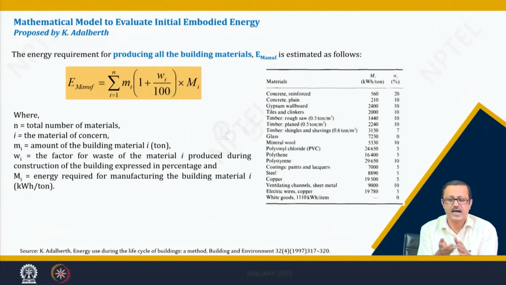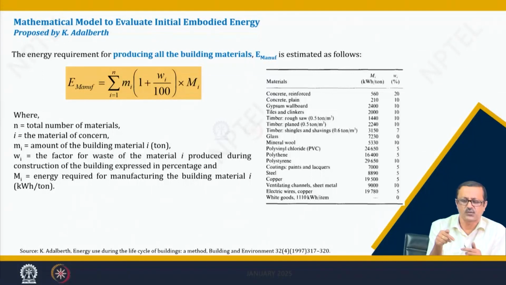Wi, where i goes from 1 to n, means there is a lot of material required for the construction. So, not only one: I1 is the first material, I2 is the second material. Wi is the wastage factor of the ith material.